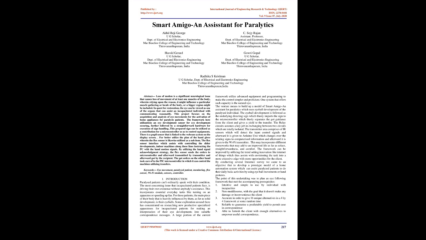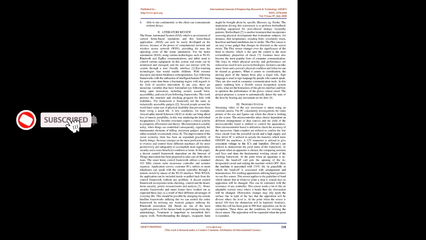2. Literature review. The home automated system, HAS, which is an extension of current home-based operations, and this home-based application, HAS, can now be easily developed on devices because of the power of computational networks and wireless sensor networks, WSN, providing the user reduced operating costs of the home automation. For the home automation, HAS, uses various technologies such as Wi-Fi, Bluetooth, and Zigbee communications, and a tablet used to control various equipment. In this system real estate can be monitored and managed, and the user can interact with the system through a user-friendly interface. Eye tracking technologies that would enable children with extreme speech and motor impairment to communicate.